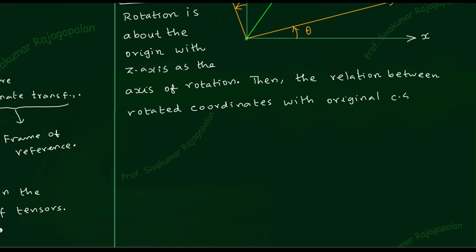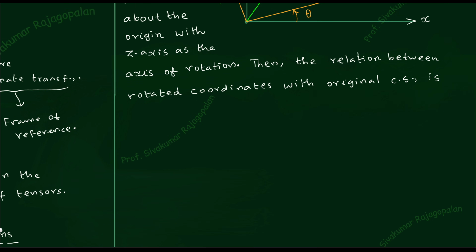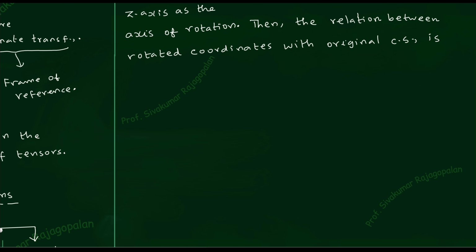Coordinate system, I will write it down as CS. Okay, that will be given by, of course, a rotation matrix. You'll have to recall the rotation matrix that you studied. I think it is there all the way from school. Rotation matrix is generally introduced in school, and therefore you have some idea about the rotation matrix.